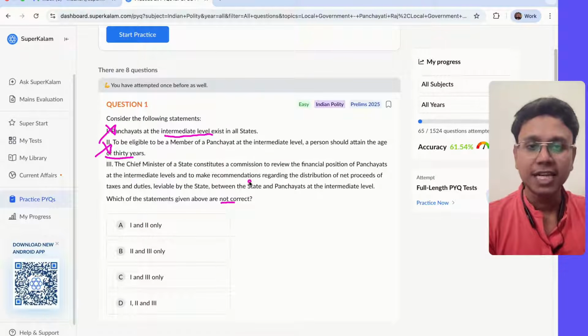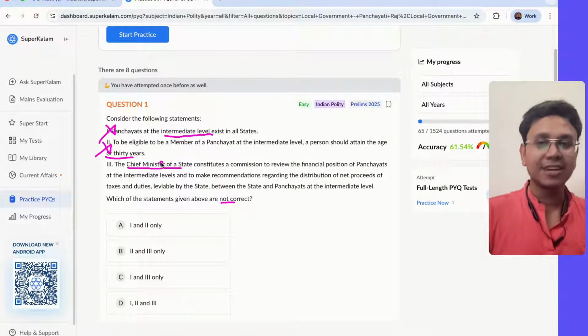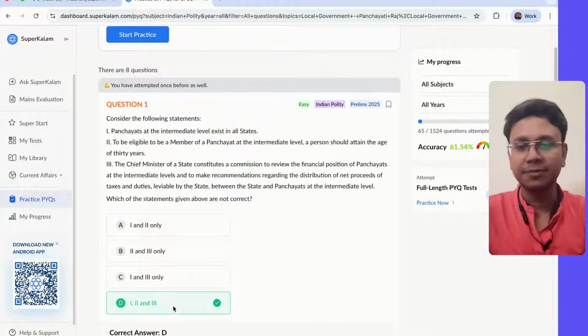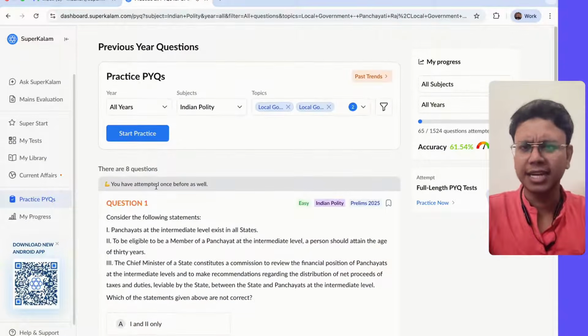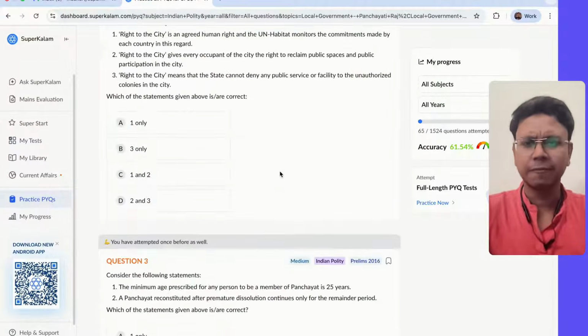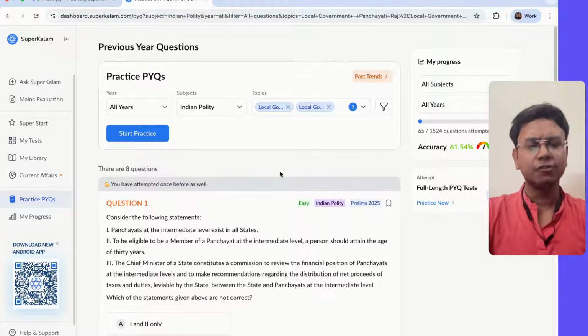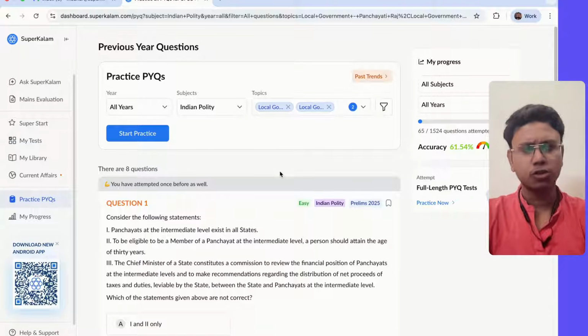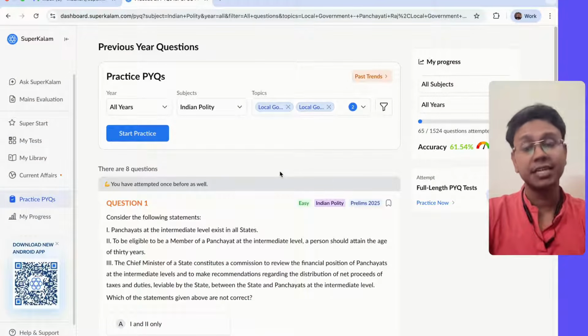The chief minister of a state constitutes a commission to review the financial position of panchayats at intermediate levels and to make recommendations regarding distribution of net proceeds between panchayats and state at intermediate level. Now there is a catch. It's not the chief minister, the governor constitutes it. So that's why this is also wrong. All options are wrong here. That's why the answer will be B. You can practice more questions. I think there are 8 questions with respect to these topics which have been asked. Do practice. I'll give you MCQs. I will give you one mains question also. Do practice and get it attempted and see where you stand.